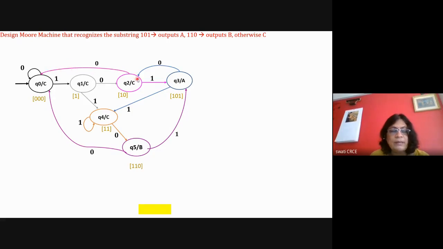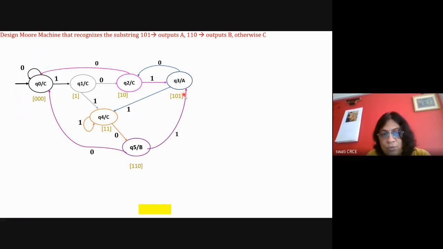So here if it is 1, 0 and then 0, then it is not a string of type 101 or 11. It is 100. So it will go back and it will start again. Okay, so for 0 it will go back and the output is C. Okay, so this is done for Q2. Now Q3, nothing is there. So if there is any 0, what will happen? It was actually 101 and it has reached here in Q3. So we have processed here 101.